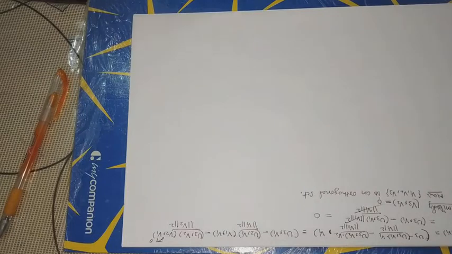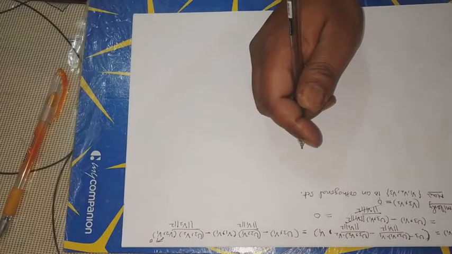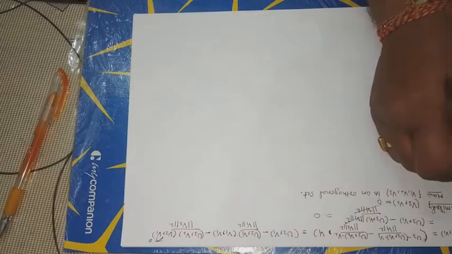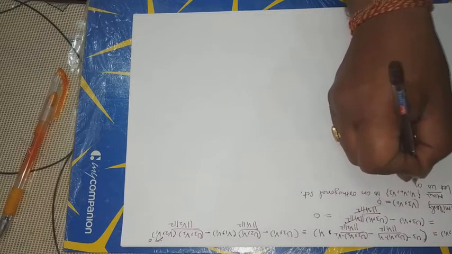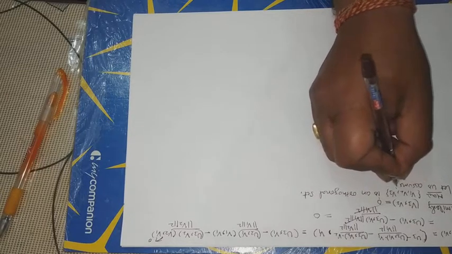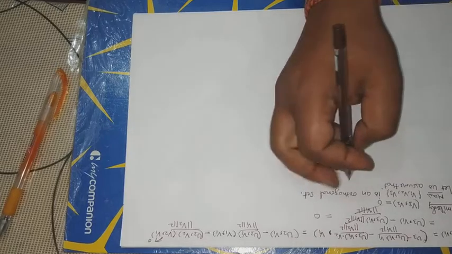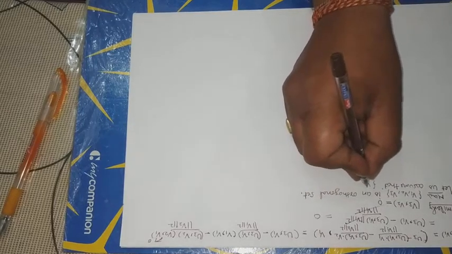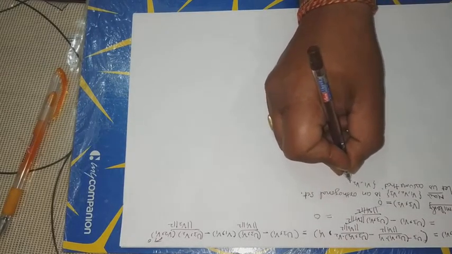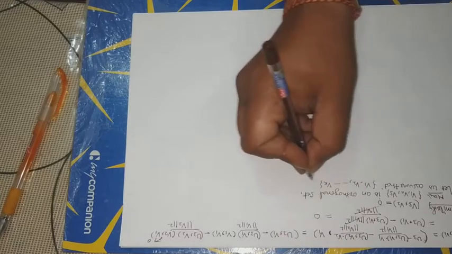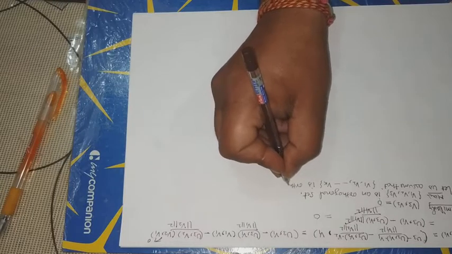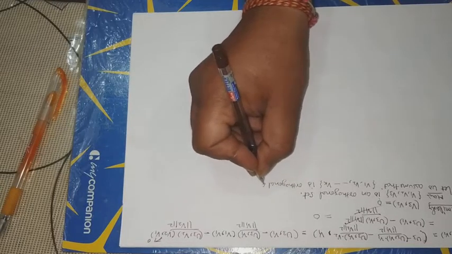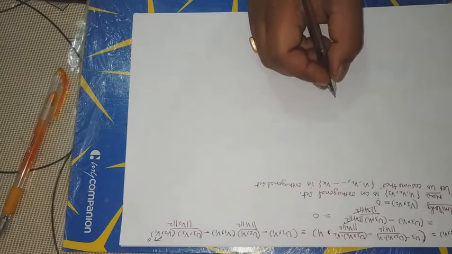Okay, student. Now let us assume that the set v1, v2 up to vk is an orthogonal set.